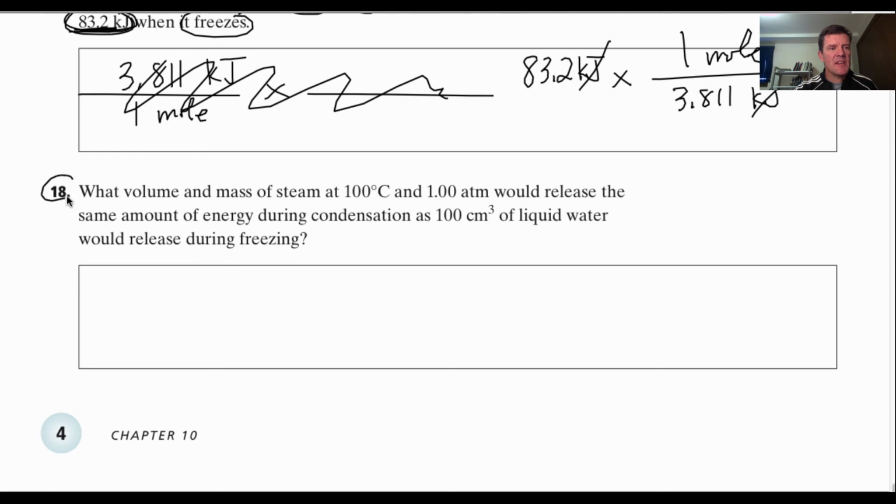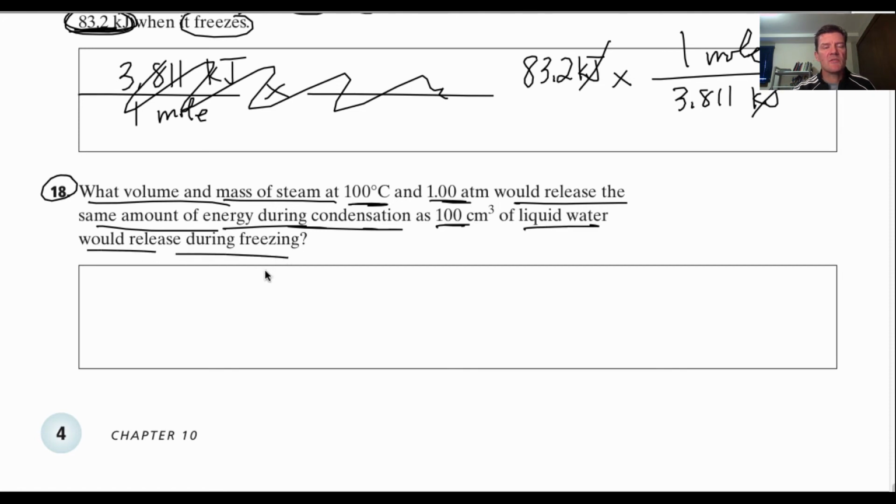Oh, let's see here. Number 18. What volume and mass of steam at 100 degrees Celsius in 1 atmosphere would release the same amount of energy during condensation as 100 cubic centimeters of liquid water would release during freezing? Okay? All right, this one. Let's try to set this one up here.